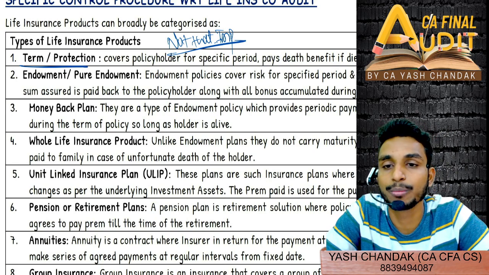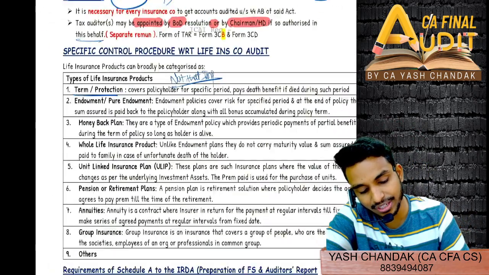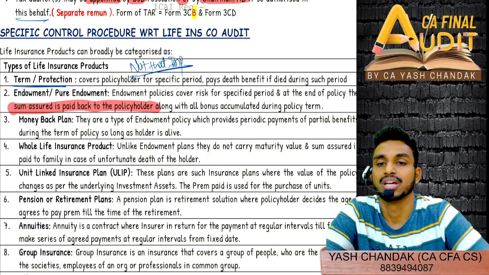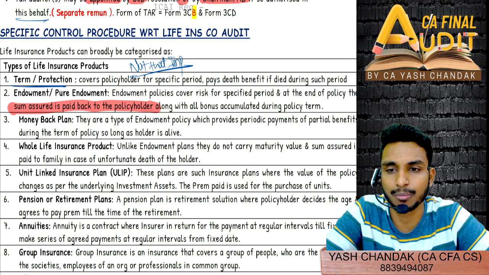The other one is endowment, pure endowment policy. So endowment policy covers risk for a specified period, and at the end of the policy, the sum insured is paid back to the policyholder. Just like I told you, the interest of 2 to 3% you will earn, and you will get back the amount. 2 to 3% per annum.